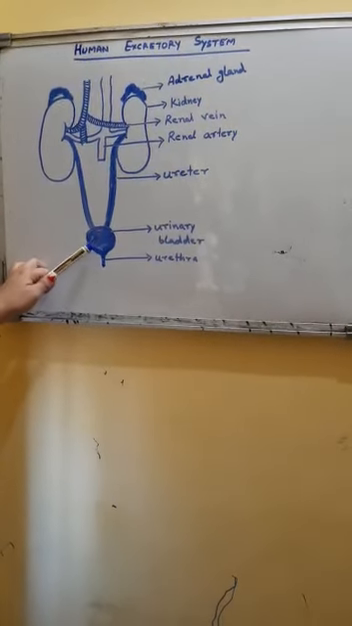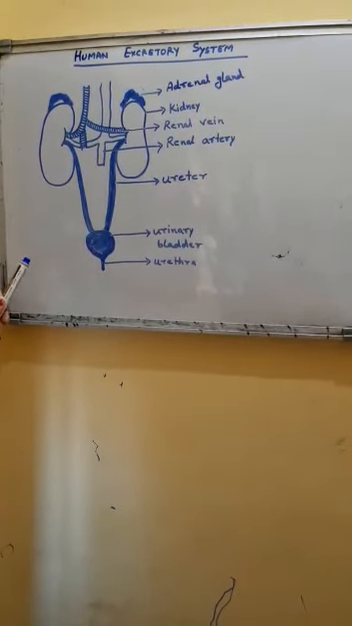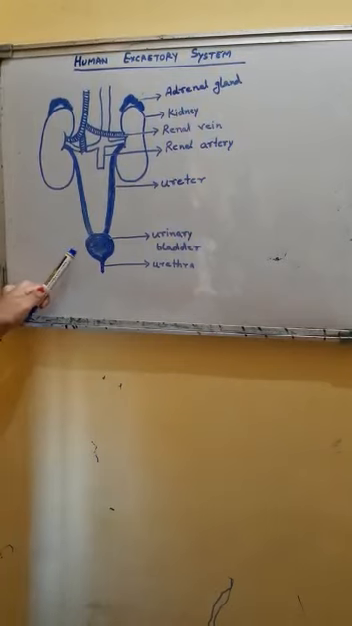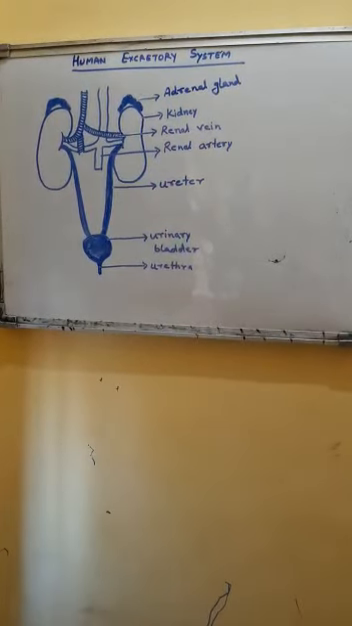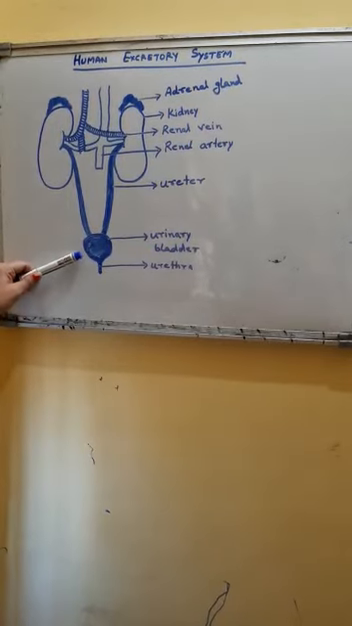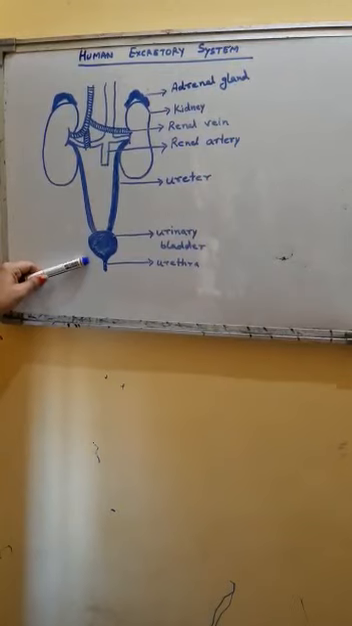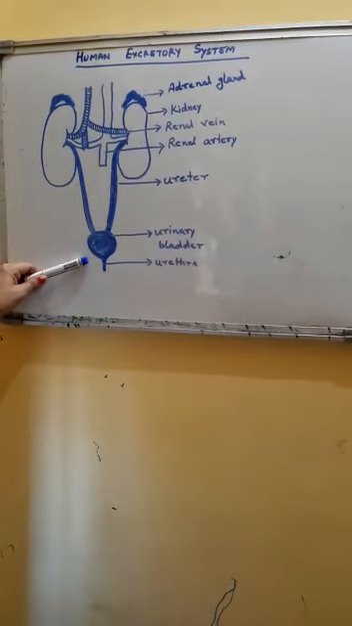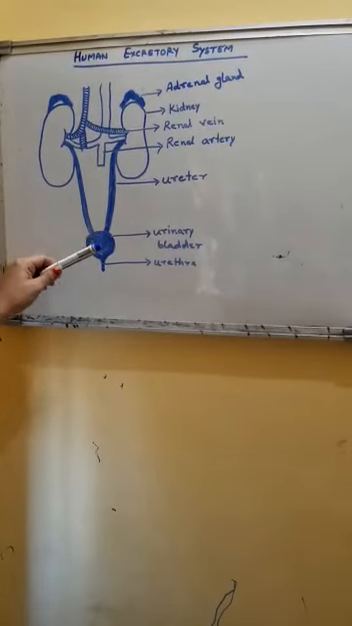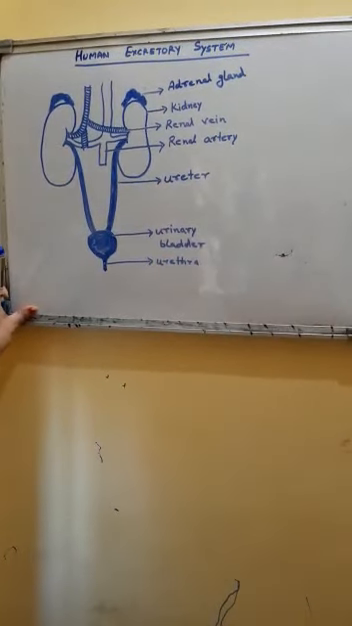Urine now gets collected in the urinary bladder. It is an almost pear-shaped, sac-like structure present in the very lower pelvic part of the abdomen. It stores urine brought by the two ureters. It can store up to 300 to 800 ml of urine.